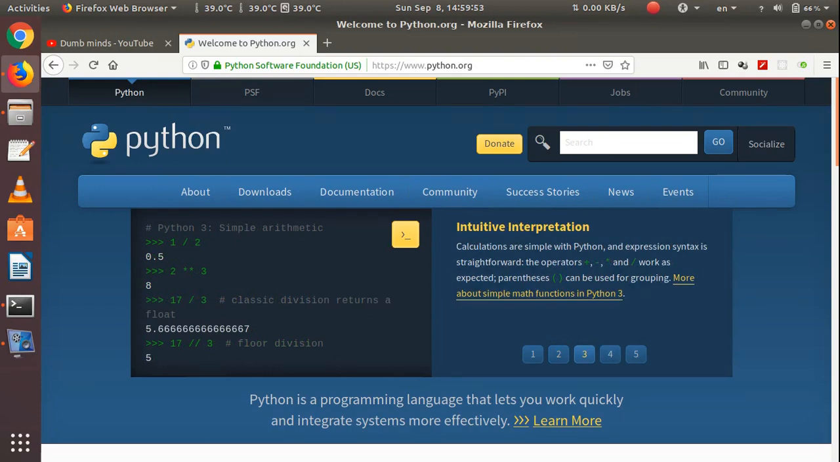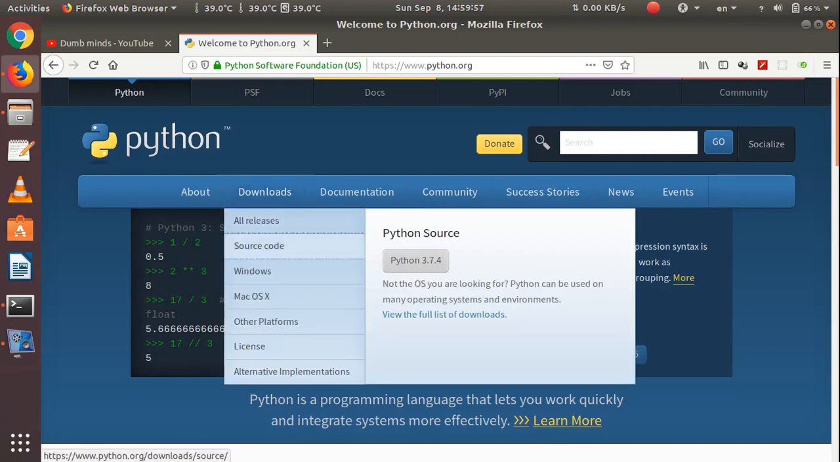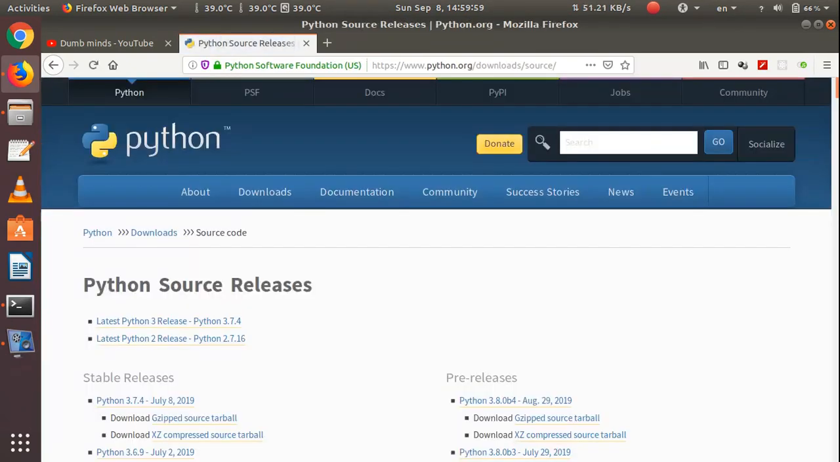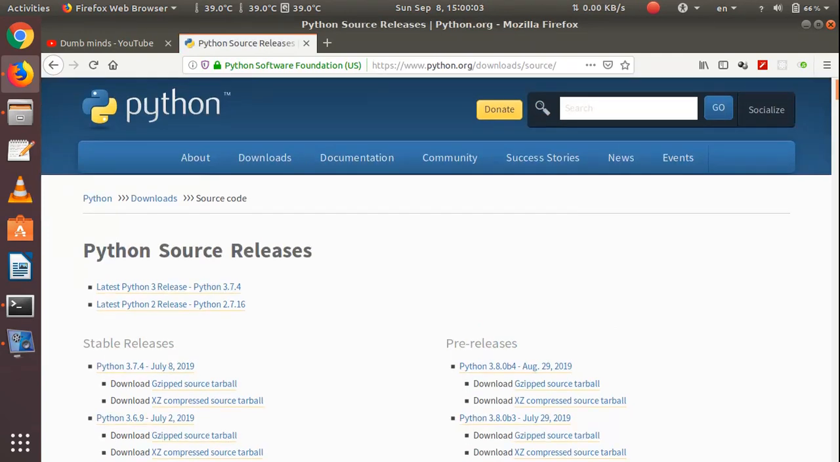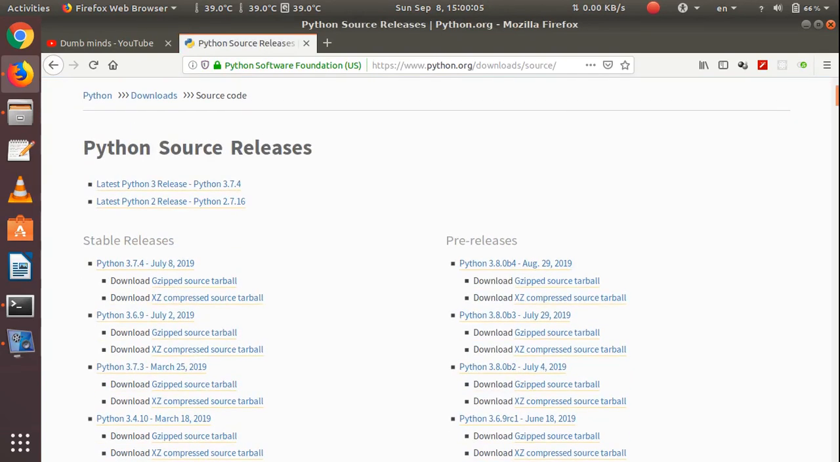See, if you install Python using the aptitude manager in Ubuntu 18.04, you can only get Python 3.7.2. If you want the latest version, Python 3.7.4, you have to go to the website and download the source code. This is the only way. See here, I went to the source code page. There you have to download Python 3.7.4. This is a stable release.